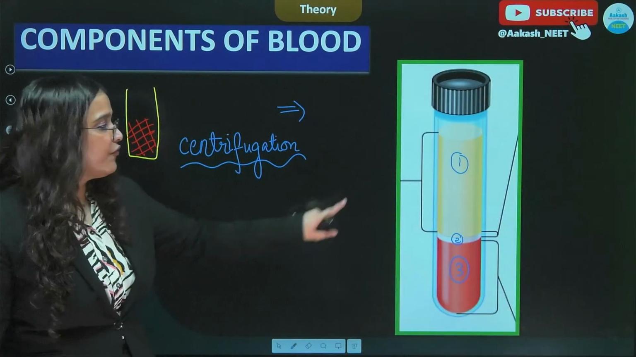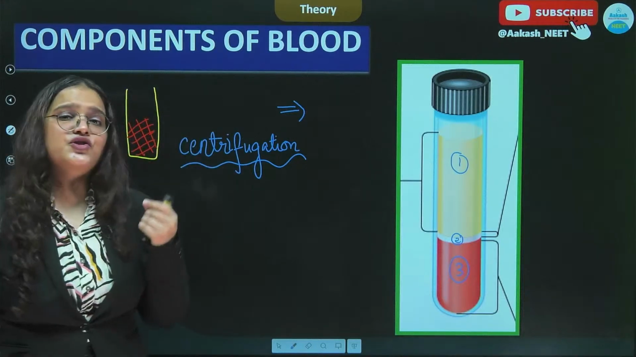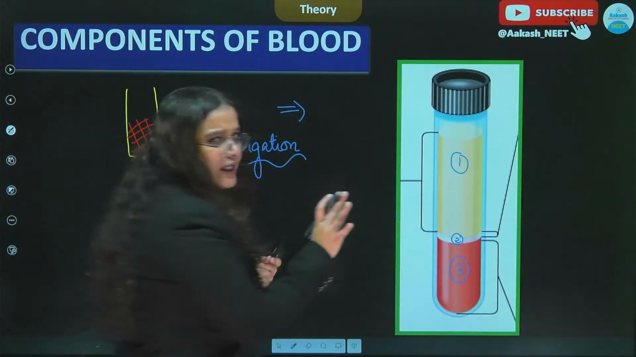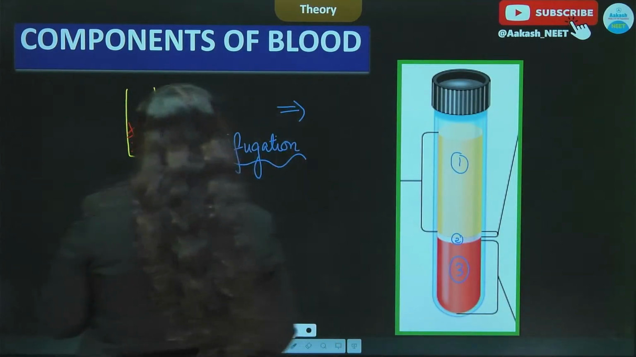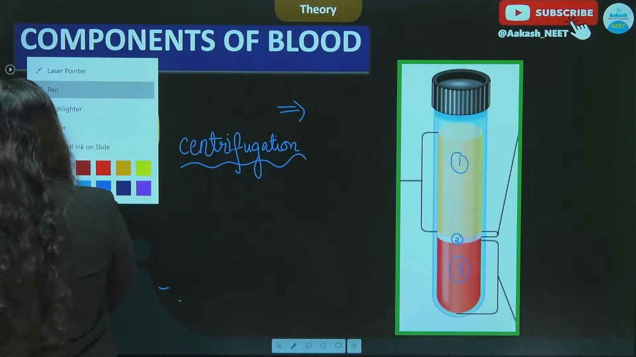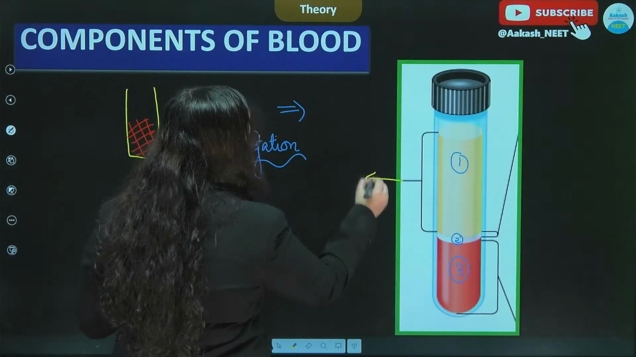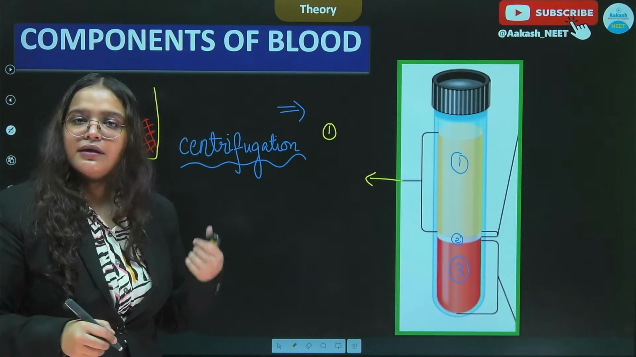All right, so the first layer that you see seems like a straw colored substance, a pale yellow colored substance. So basically this substance was plasma. So this substance that you see at the upper portion of the tube was plasma.